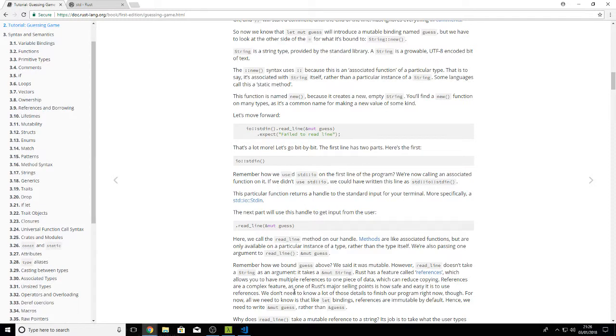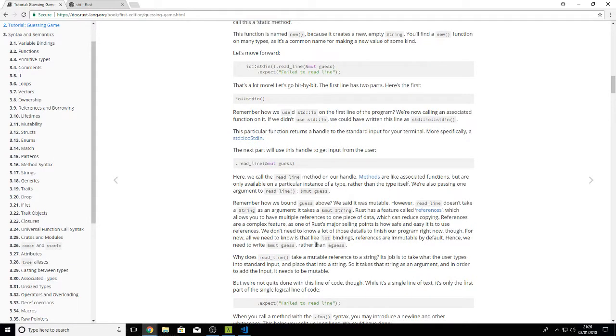References are a complex feature, and one of Rust's major selling points is how safe and easy it is to use references. We don't need to know a lot of these details to finish our program right now, though. For now, all we need to know is that references are immutable by default. Hence, we need to write &mut guess rather than &guess.